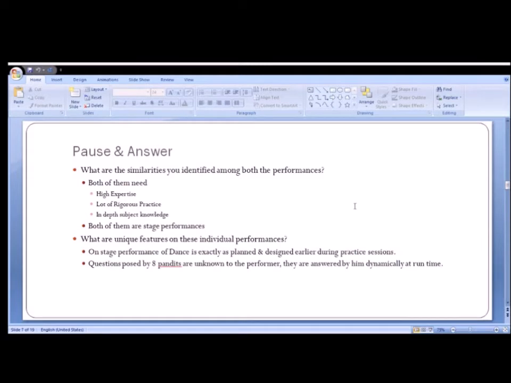Let us see. Both of them need high expertise, a lot of rigorous practice, in-depth subject knowledge, and both these performances belong to stage performances. Now let us see the unique features of these individual performances. A classical dance performance is exactly as planned and designed earlier during the practice sessions. When coming to Astavadhanam, the questions posed by 8 pandits are unknown to the performer and they have to be answered by him dynamically at runtime.